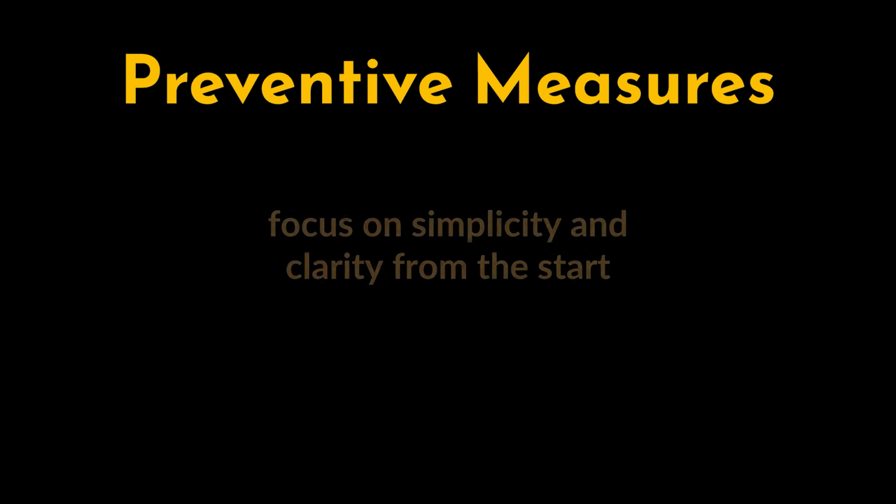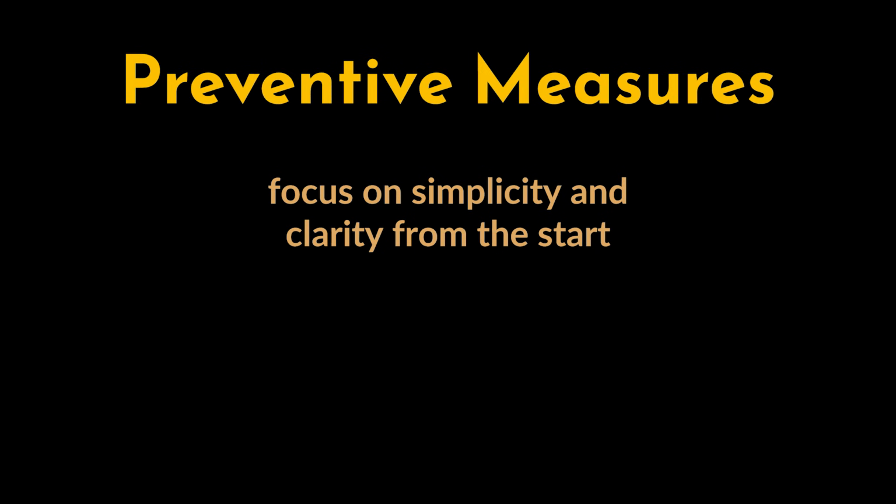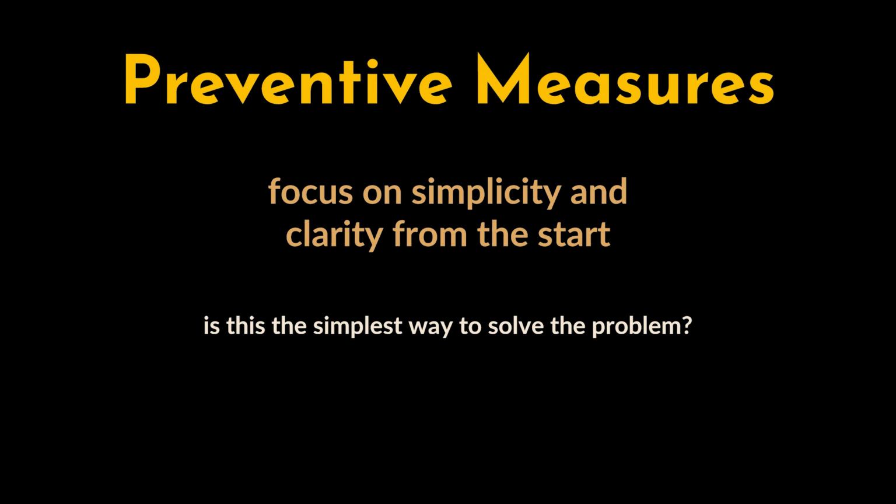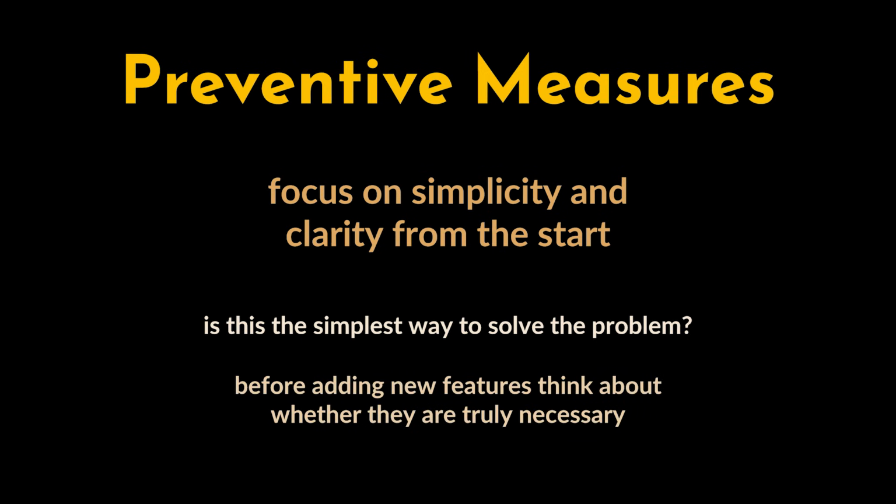So, how can we avoid accidental complexity? The key is to focus on simplicity and clarity from the start. Applying the KISS principle is essential. We should always ask ourselves, is this the simplest way to solve the problem? Before adding new features or architectural layers, think about whether they are truly necessary or if they're just making the system harder to manage in the long term.